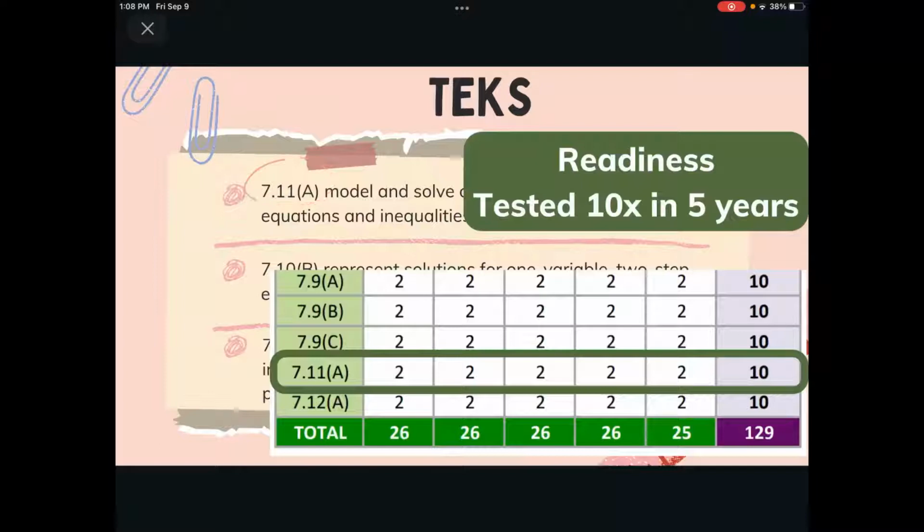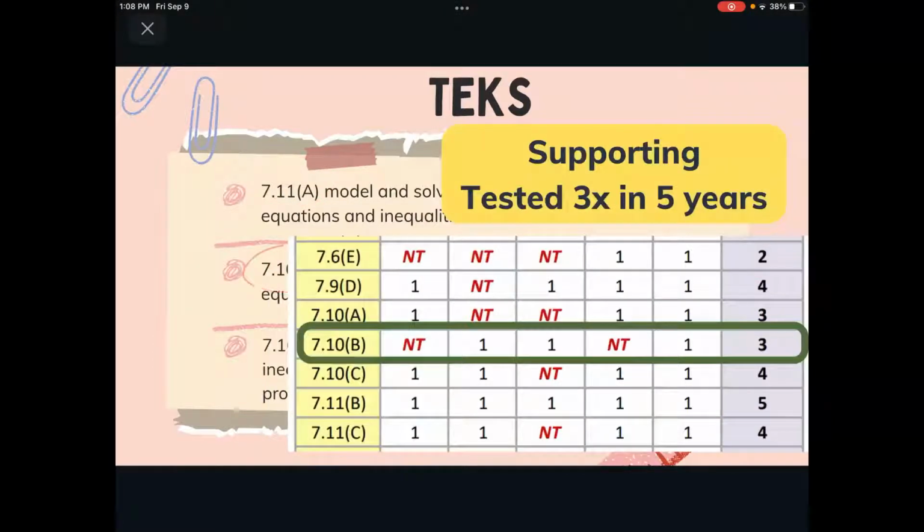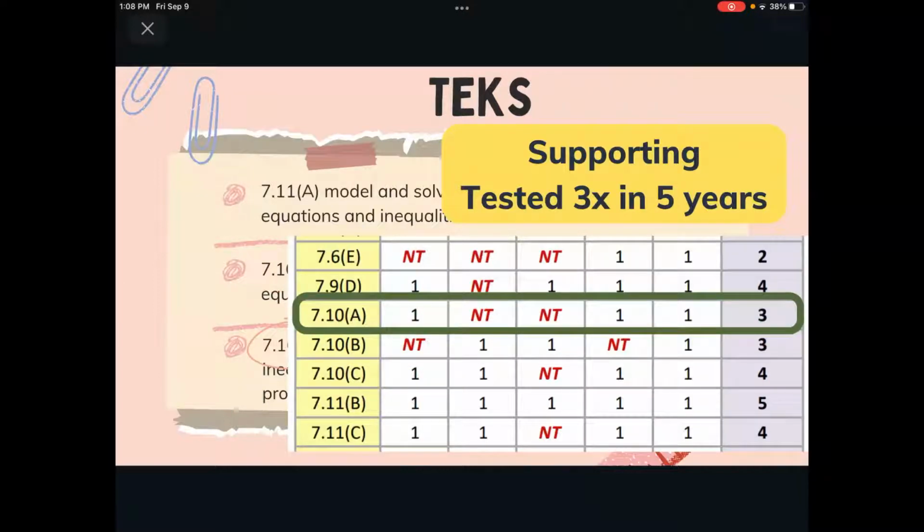All right, so first one, 7.11A, that's the biggie. That is our readiness standard, has been tested 10 times in 5 years, about 2 questions per year. And then we have 7.10B, that's our supporting standard. That's the one with the number line. That one has been tested 1 time here or there every year. I do expect that they are going to test it more frequently now that we have different question types. The next one is 7.10A. That one is writing the equation from the word problem.